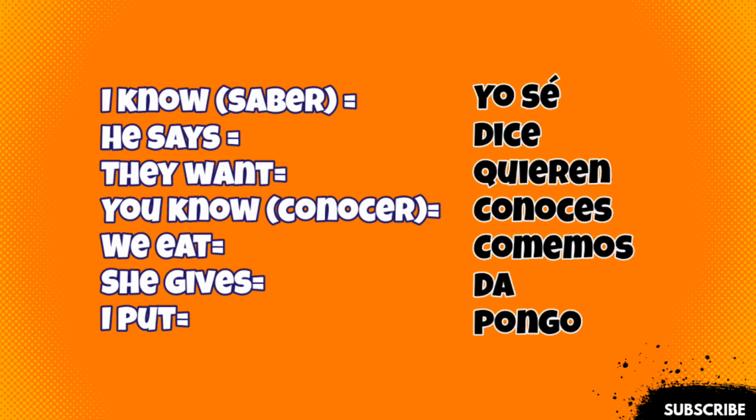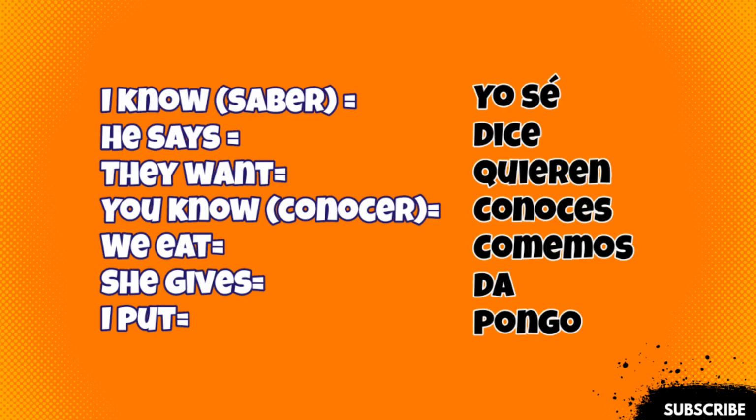How did you do? Let's check it. I know. Yo sé. Okay, I know I just said that you don't have to worry about these, but generally, if you're just saying I know in Spanish, like, oh yeah, I know, everyone says yo sé. So this is one exception, but don't worry. If you just wrote sé, that's totally fine. It's acceptable.